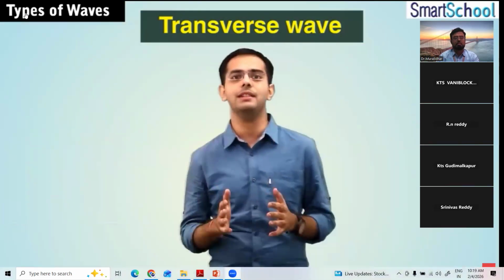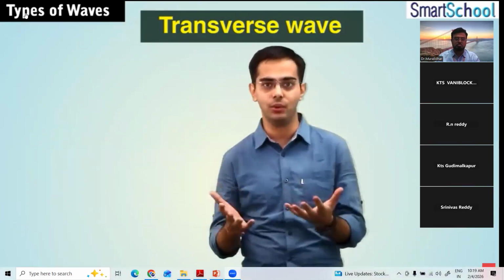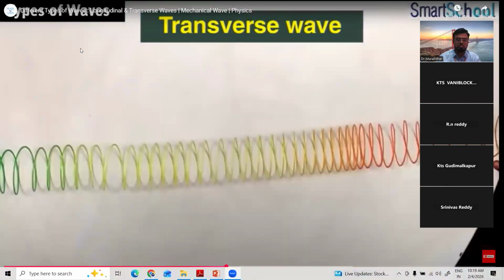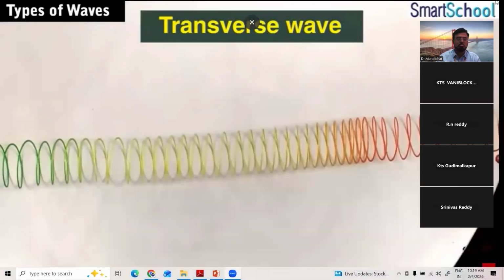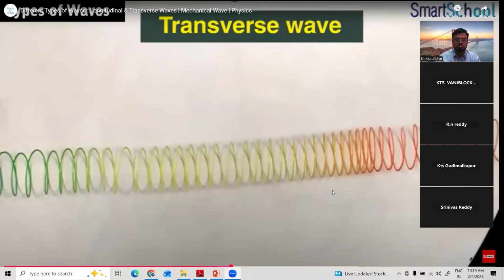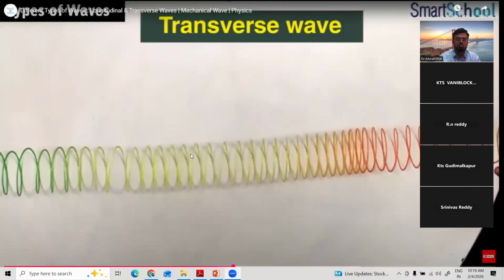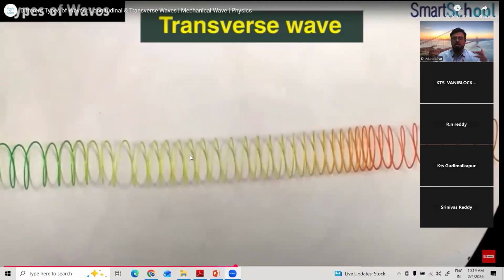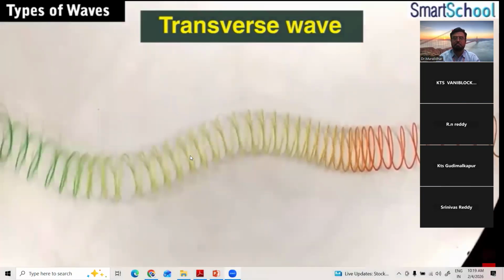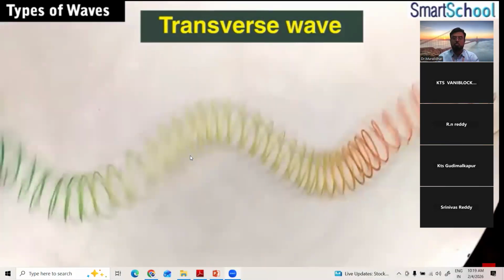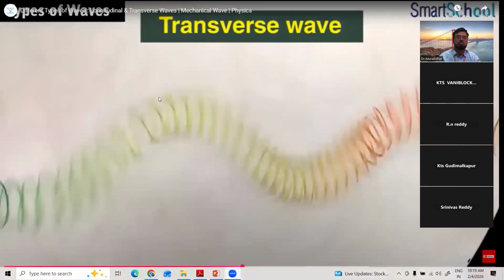Now let's do a simple activity to demonstrate how a transverse wave looks. Let's take a slinky and place it on the table, and we're fixing its one end and the other end is let free. Now I hold the free end of the slinky and just whip it. You know slinky, na? What do we observe? The slinky appears to move like a snake, and it shows a wavy appearance.